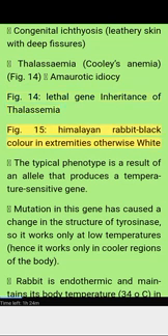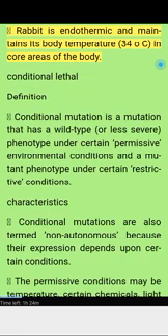Figure 15. Himalayan rabbit: black color on the extremities, otherwise white. The typical phenotype is a result of an allele that produces a temperature-sensitive gene. Mutation in this gene has caused a change in the structure of tyrosinase, so it works only at low temperatures, hence it works only in cooler regions of the body. The rabbit is endothermic and maintains its body temperature at 34 °C in core areas of the body.